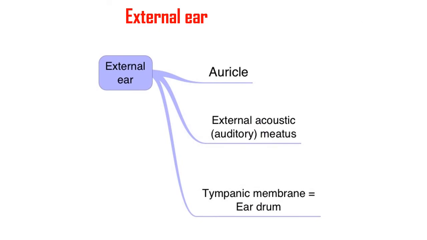Now let us see the external ear. In this class we are going to see about the external ear alone. So what are the parts of the external ear? It consists of the auricle or the pinna, and the external acoustic meatus or external auditory meatus. And in this class we are also going to see the tympanic membrane. Actually this tympanic membrane belongs to the middle ear cavity, acting like a partition between the external ear and the middle ear. So these three we will see today.